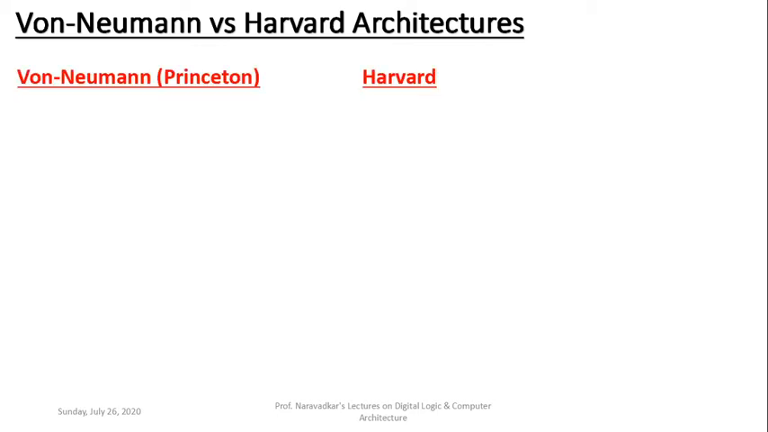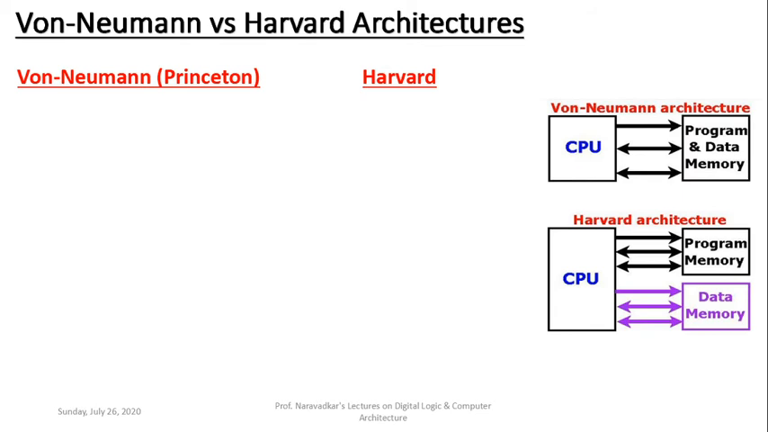Here the difference will be specified in two columns: von Neumann architecture, also called Princeton architecture, versus Harvard architecture. On the extreme right, you will find a very simplified connection of memory in the von Neumann as well as Harvard architecture. In von Neumann architecture, program and data memory is a common memory, whereas in Harvard it is separate memory.